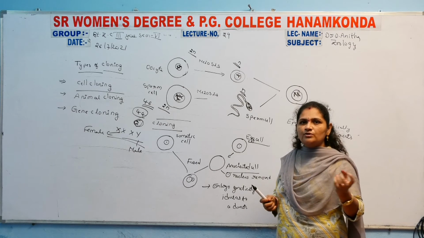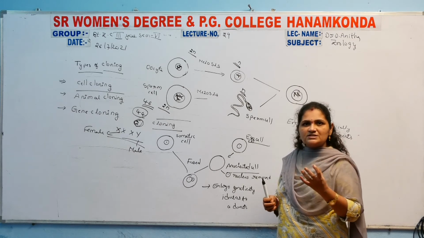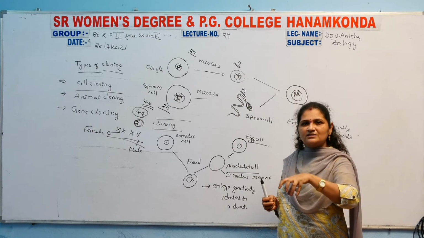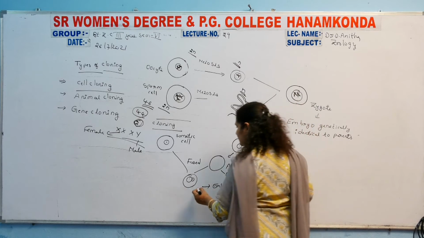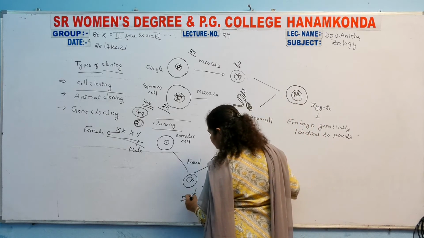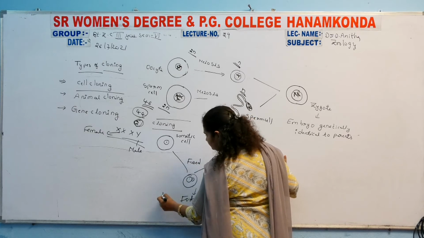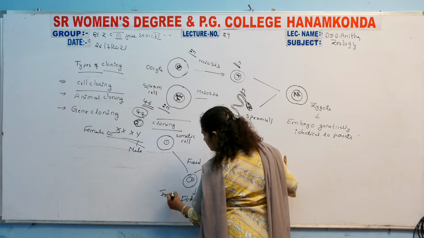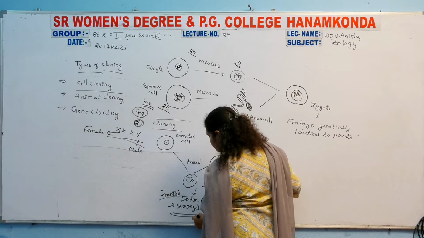We have to collect the donor DNA sequence. That DNA sequence is inserted into the other cell, and both are ligated and inserted into the foster mother. Inserted into the foster mother means she is considered a surrogate. It resembles a surrogate mother.